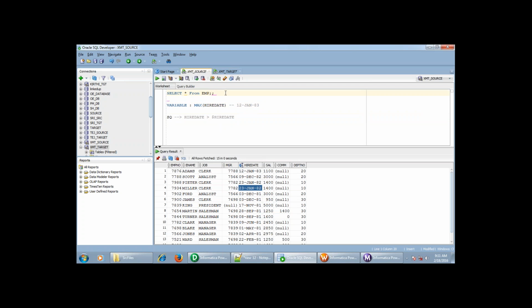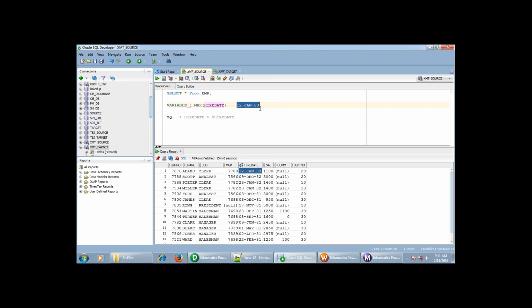So the variable concept is different. It will be changing in the middle of the session, and it will retain the last value at the end of the session. The last value means, based upon your logic, max or minimum, we can store the value. So in this example, I'm going to declare one variable $hire date at the mapping level, and in that I'm going to store the maximum of hire date. Now if I run the mapping, at the end of the session it will store the maximum of hire date in the variable, and it is going to retain the value at the end of the session.